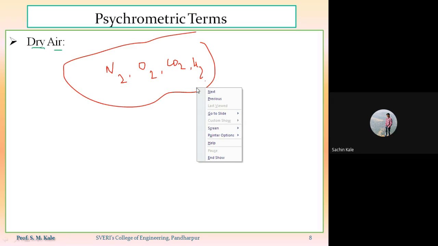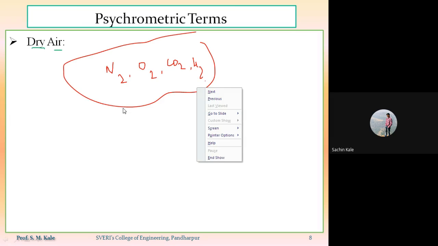Nitrogen and oxygen contain the major portion, whereas the remaining, hydrogen, carbon dioxide, argon, neon, helium, are present in the dry air but in minor form, in lesser amounts. So hereafterwards, whenever the word air comes, we know that pure dry air does not exist in nature.